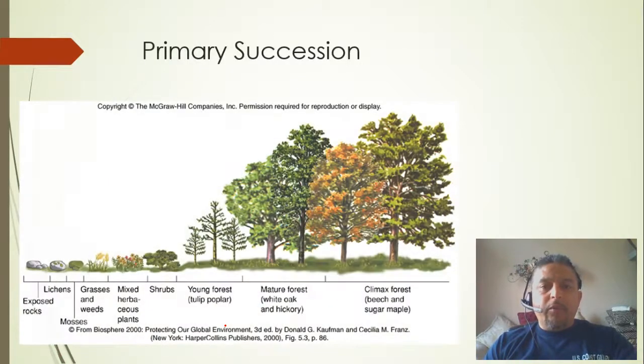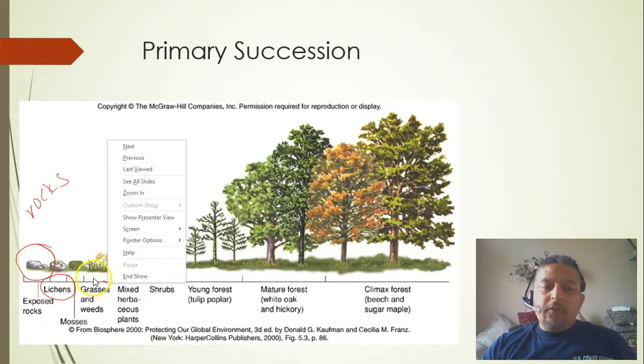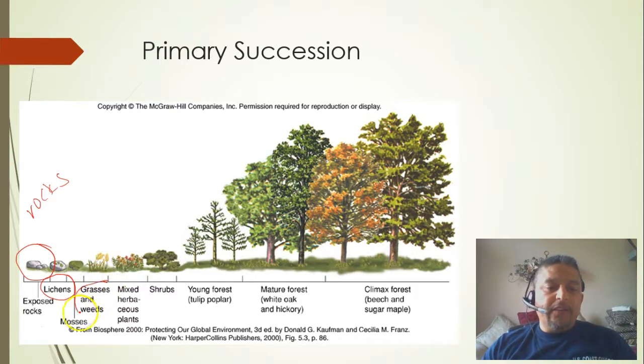We have another example of primary succession. On this one, once again, we've got nothing but rocks. From there, you can see the pioneer species like lichens, and with time, once we get some soil going, we're going to see grasses, weeds, and some type of herbs and shrubs.